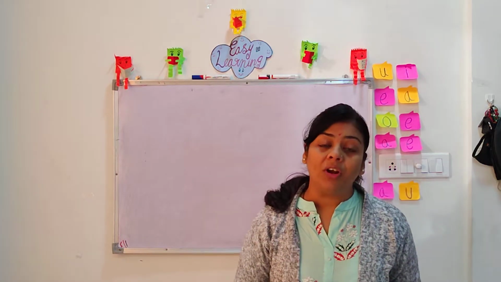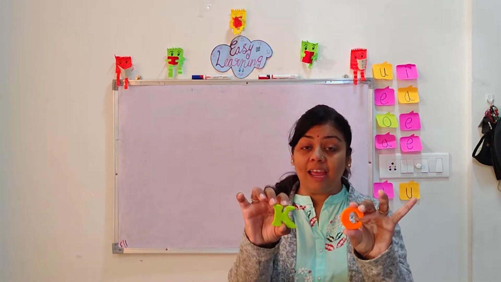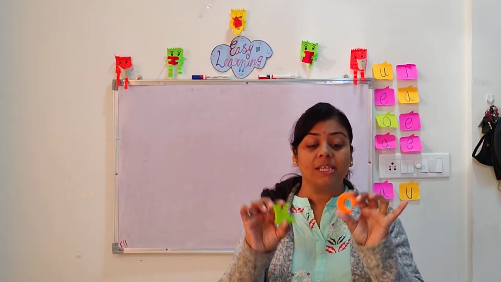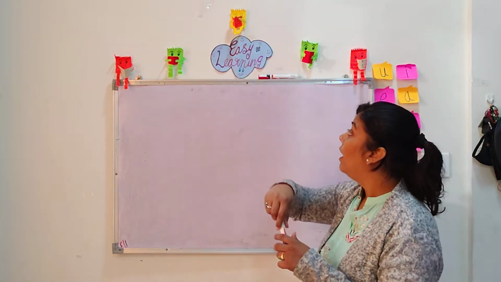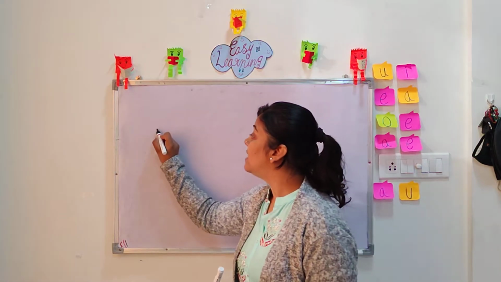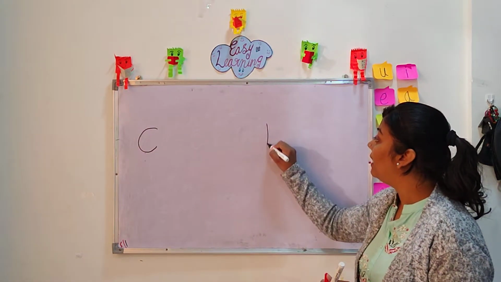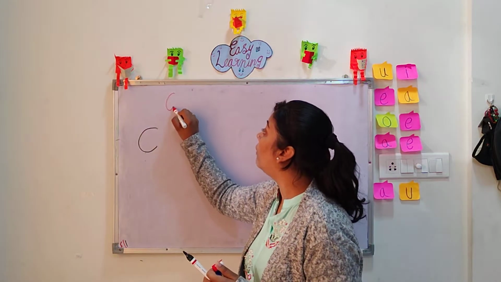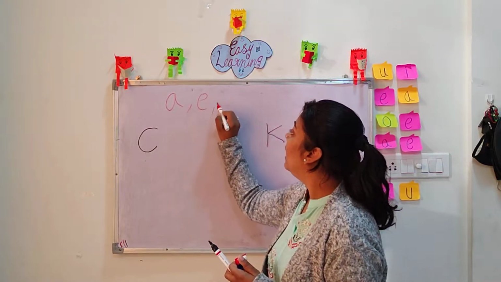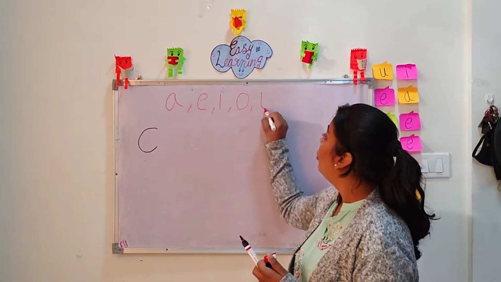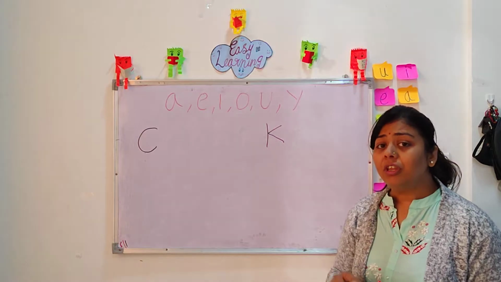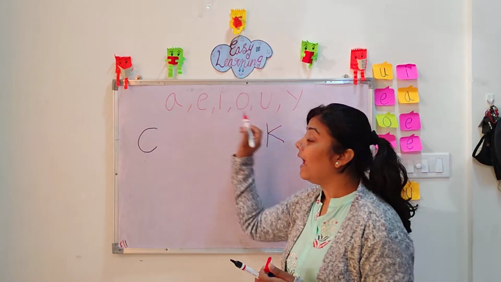So their parents, their teacher and their friends decided one rule regarding C and K: for the K sound, where we have to use C and where we have to use K. Let's see. Letter C is the first letter and then comes letter K. So the rule is for all the vowels, A, E, I, O, U and Y, because Y is also called a half vowel. So they both decided to take three and three.